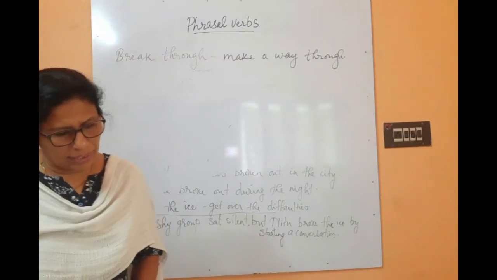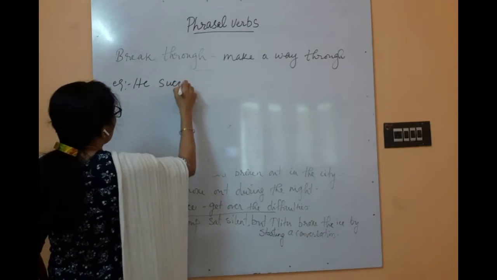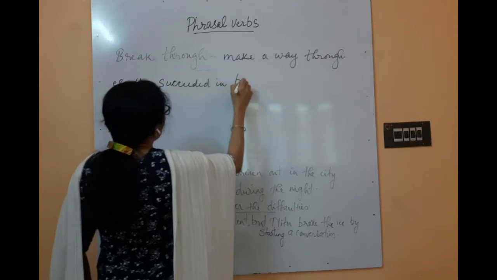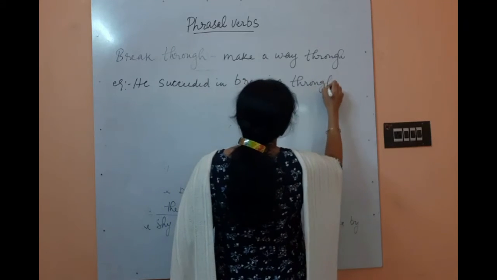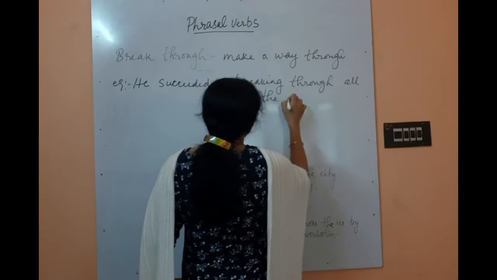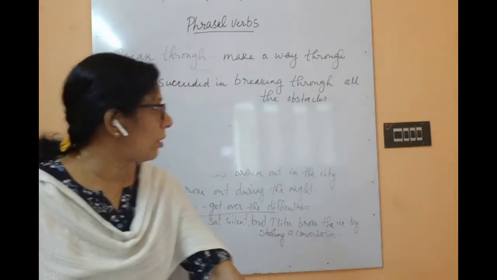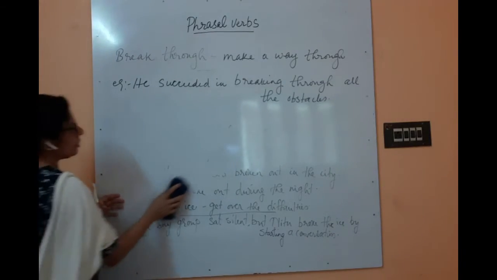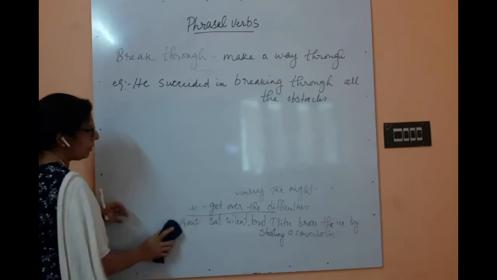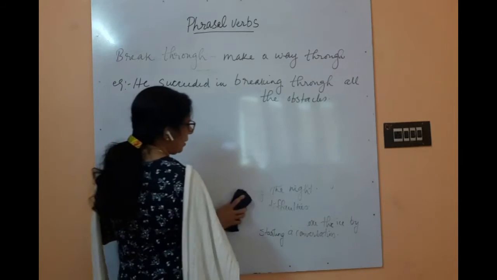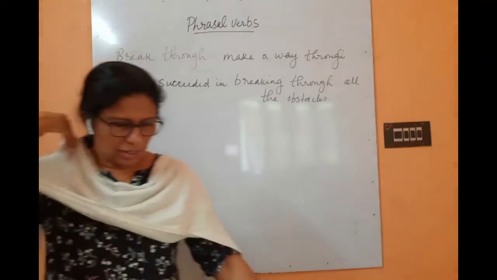He succeeded in breaking through all the obstacles. Here the ing form we are using, breaking through all the obstacles. So he was able to overcome all the problems and he became successful. A lot of obstacles were there on his way to success and he was able to overcome them. He broke through all the obstacles and eventually he came out successful. So that is the meaning of breakthrough.